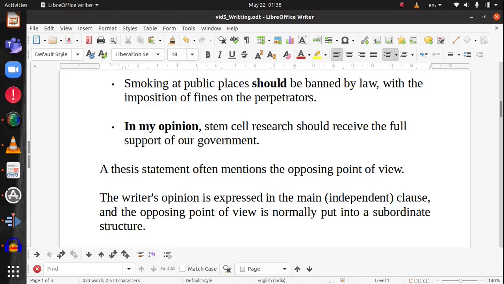Here we write the contrary opinion as well. So let's see how we do it. The writer's opinion is expressed in the main or the independent clause, and the opposing point of view is normally put in a subordinate clause. So let's see what a subordinate clause is, along with seeing an example of how you can write your introduction or the thesis statement in a better manner.